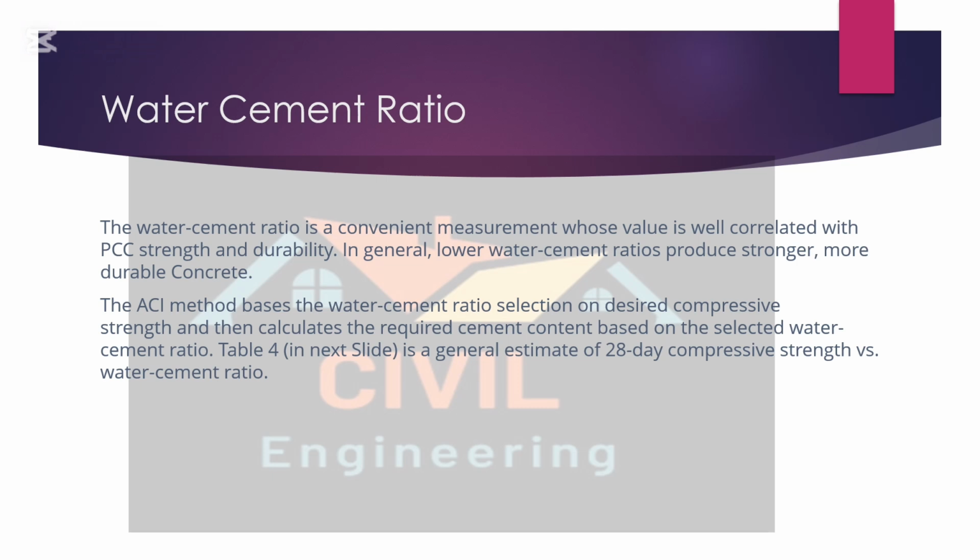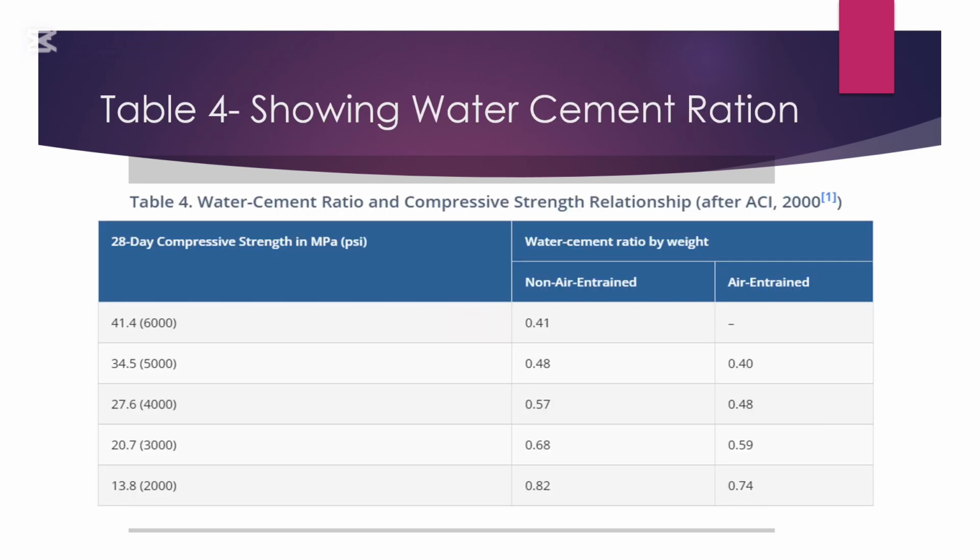Table 4 is a general estimate of 28 days compressive strength versus water cement ratio. This table shows the water cement ratio and compressive strength relationship. So if our compressive strength after 28 days is 41.4 MPa, we will take 0.4 water cement ratio.